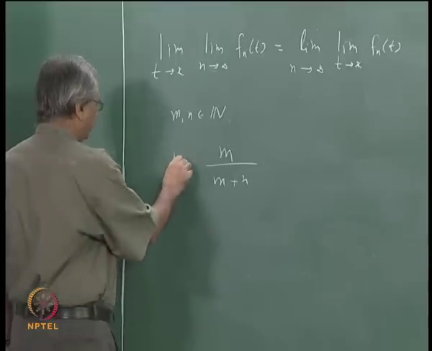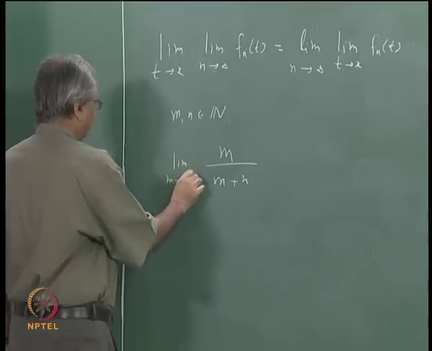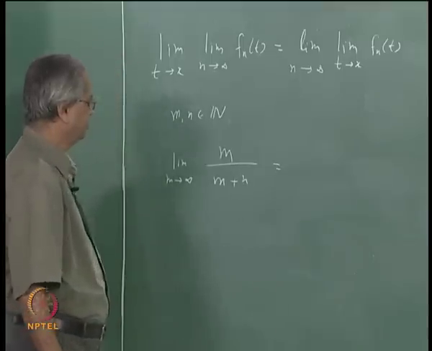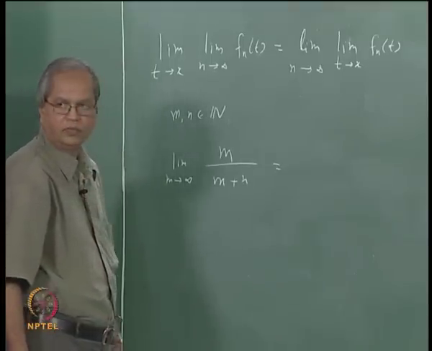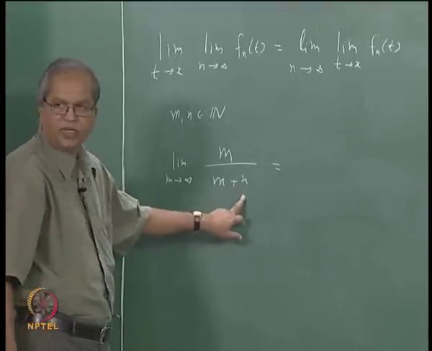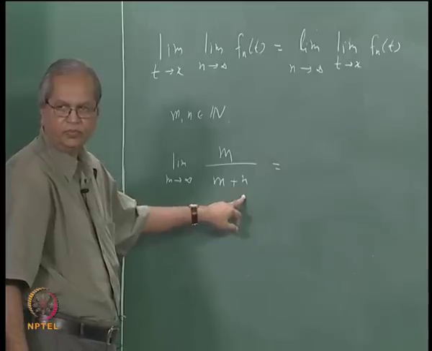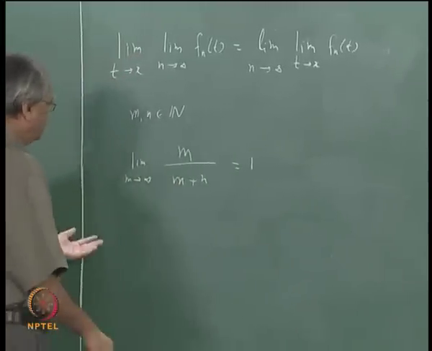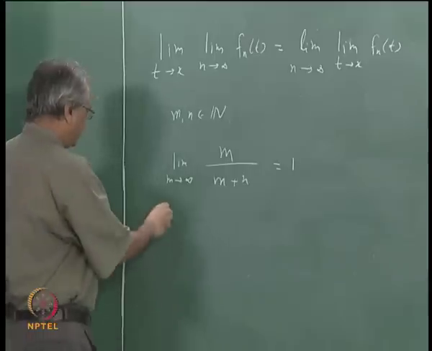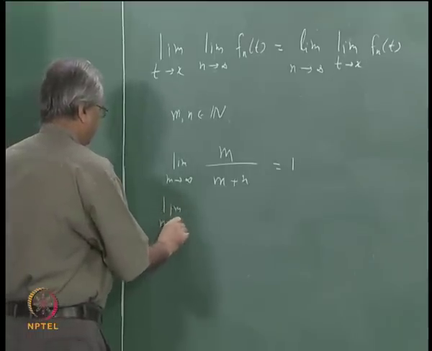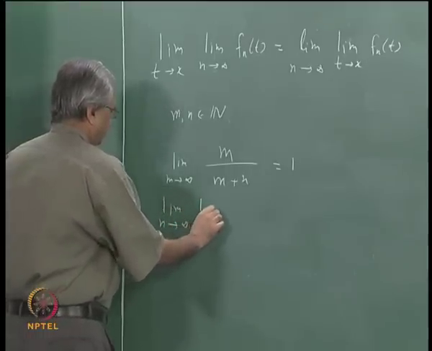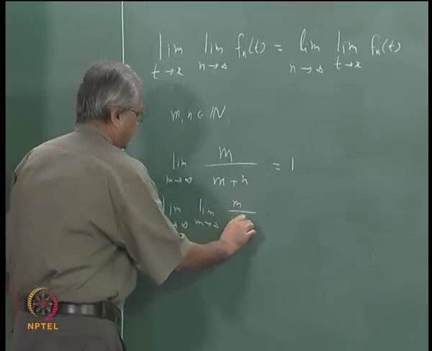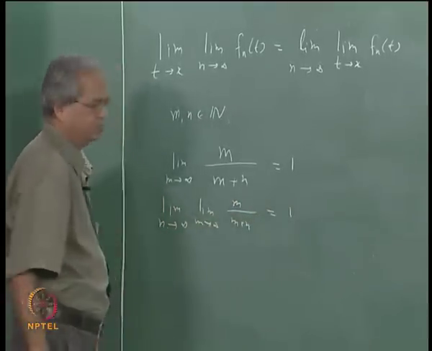Suppose you first take the limit of this as m tends to infinity. Then what will that be? n is fixed and we are letting m tend to infinity. So the limit will be 1. And then after this if you let n tend to infinity, the limit as n tends to infinity of the limit as m tends to infinity of m by m plus n will be 1.